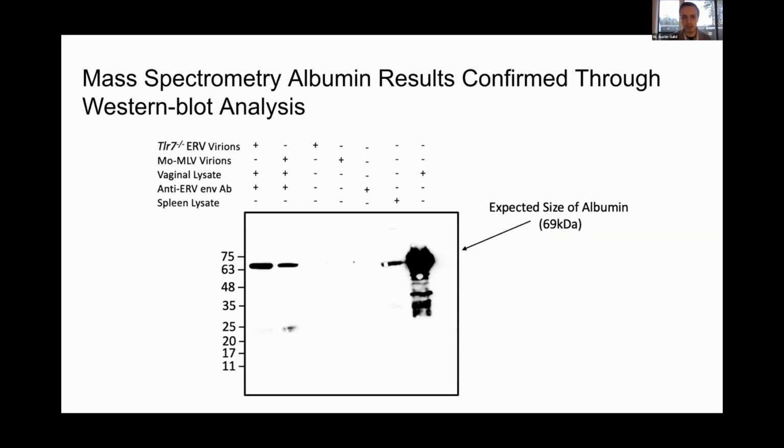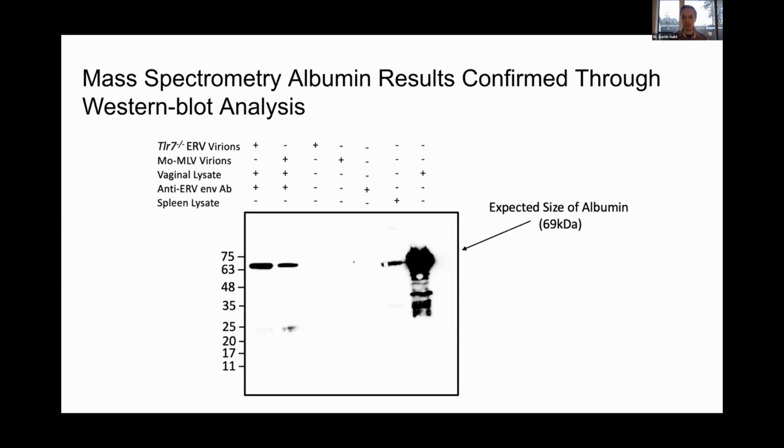And then following that, we have our controls: the TLR7 ERV virions on their own, the MoMLV virions, the vaginal lysate, the ERV envelope antibody, as well as splenocytes, which was going to be our positive antibody control. What we can see is that in both of our co-IP eluate lanes, as well as our antibody control, as well as the vaginal lysate, we see a really clear band right around the 69 kilodalton mark, which is exactly what you would expect for albumin.